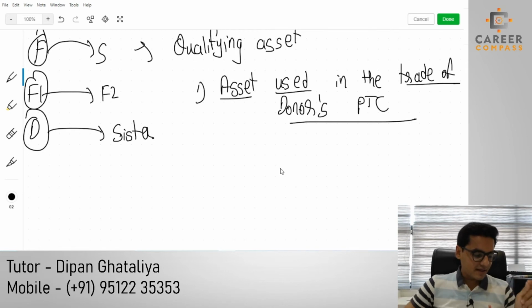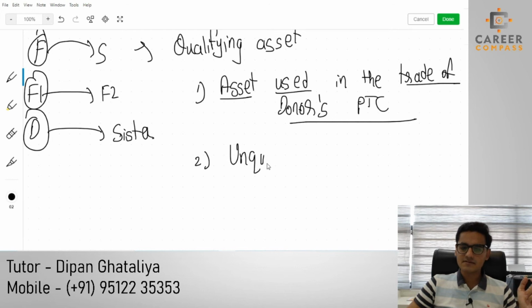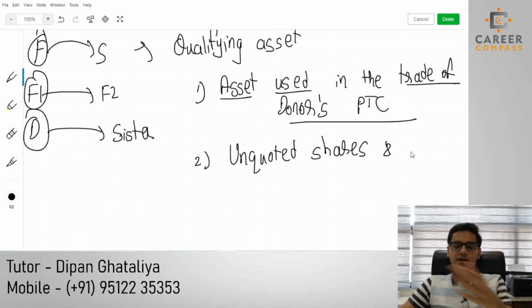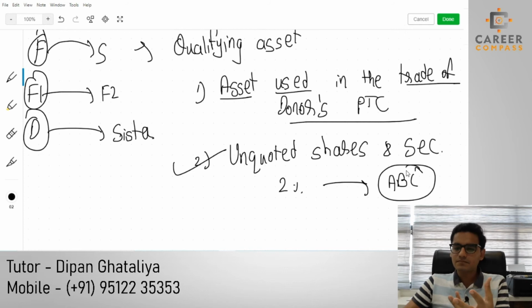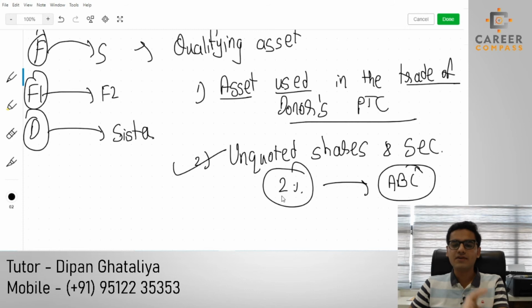Then after, the next qualifying asset is unquoted shares and securities. Please remember, shares as well as securities, meaning loan notes, debentures and bonds, will also be included. And second thing, I have not written any words like personal trading company for this second asset. That means if you have a 2% stake in ABC company, and ABC company is an unquoted company, then this 2% stake will also be a qualifying asset.